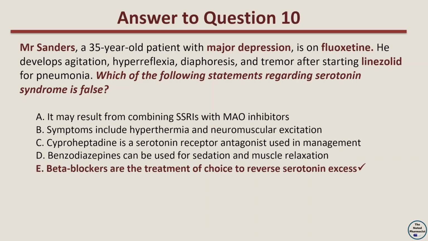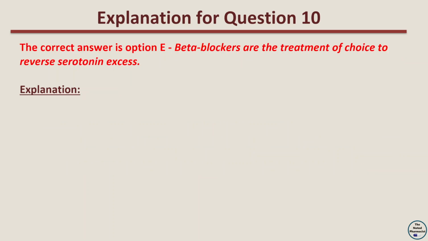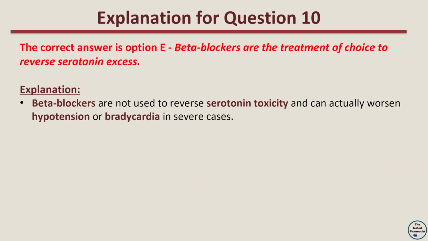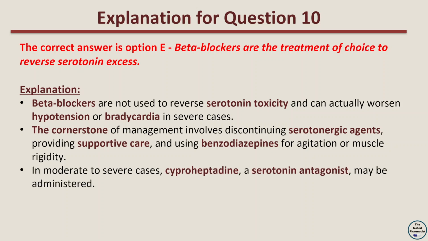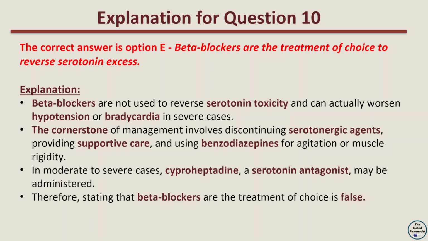The correct answer is option E. Beta blockers are the treatment of choice to reverse serotonin excess. The explanation is that beta blockers are not used to reverse serotonin toxicity and can actually worsen hypotension or bradycardia in severe cases. The cornerstone of management involves discontinuing serotonergic agents, providing supportive care, and using benzodiazepines for agitation or muscle rigidity. In moderate to severe cases, cyproheptadine, a serotonin antagonist, may be administered. Therefore, stating that beta blockers are the treatment of choice is false.